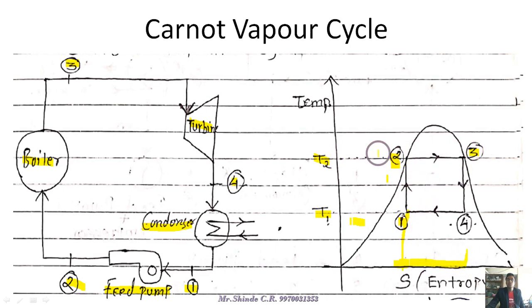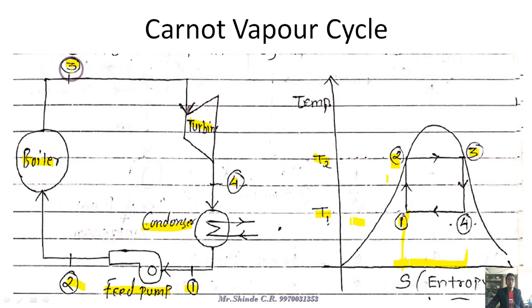In 2 to 3 we are adding heat, so obviously there is an increase in entropy, with constant temperature T2. We have already discussed the isothermal process. Isothermal is nothing but the same temperature, so 2 to 3 is an isothermal process.